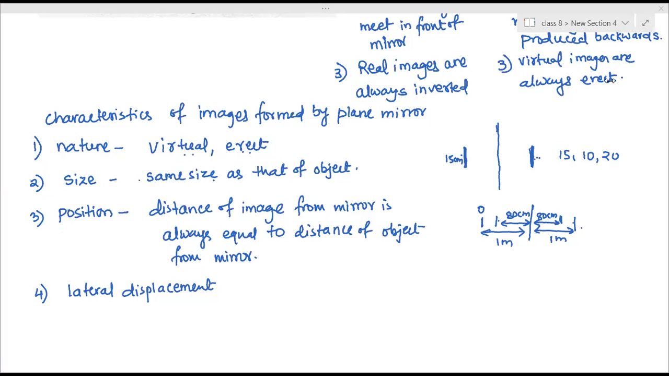Yes. What do you mean by lateral displacement? You have learned this in earlier classes. In class 6, you have learned all these things. Nothing new for you. Yes? What do you mean by lateral displacement? The displacement of the object laterally. Means? Laterally means? That's what I'm asking. Horizontal. No. What does that statement mean?